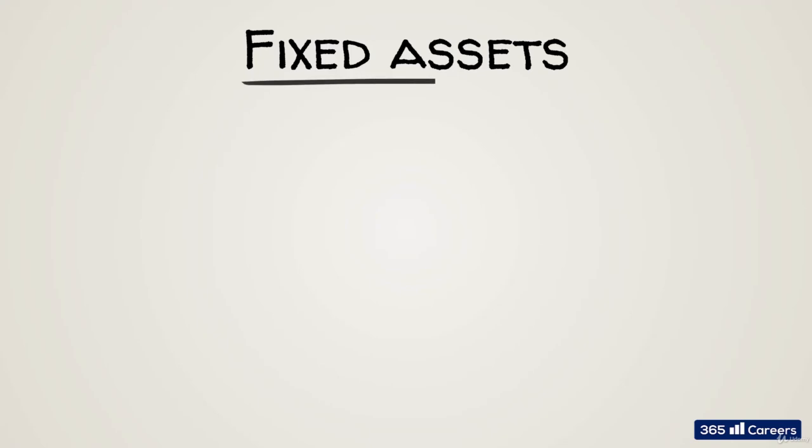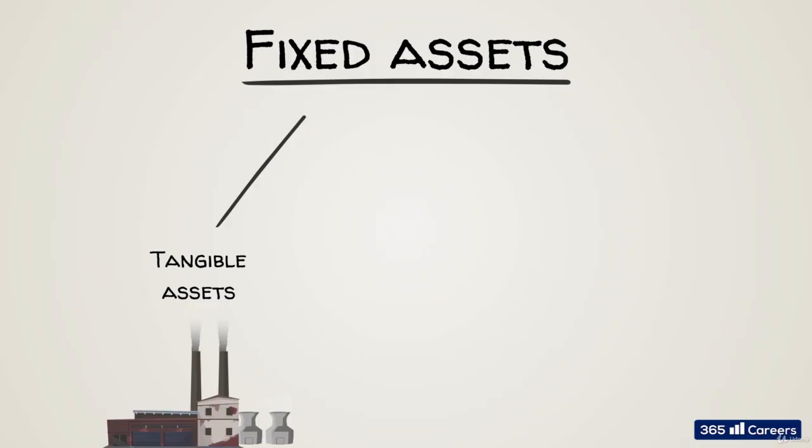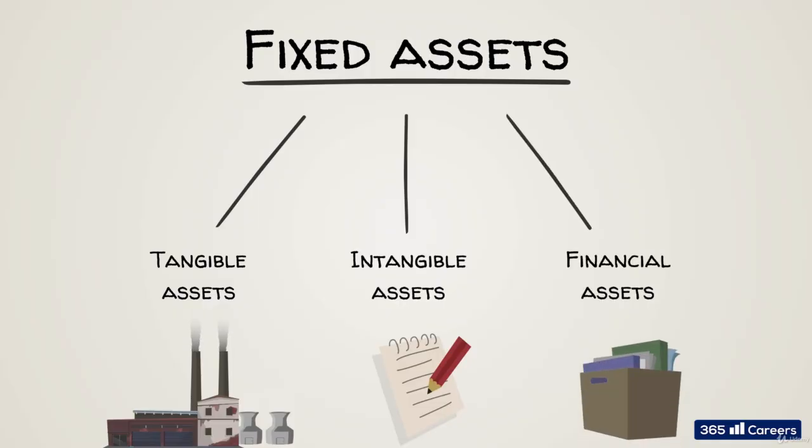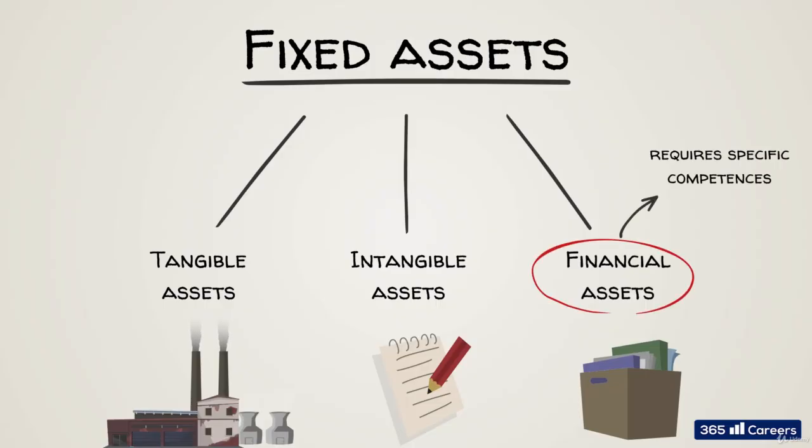There can be three main categories of fixed, long-lived assets. Tangible assets, assets of a physical nature, plants, vehicles, and so on. Intangible assets, assets that are not physical. And financial assets, shares of subsidiaries or other securities held by a company. We will not examine the treatment of financial assets, as it requires specific competencies, and most of the time, it is not part of a firm's operating activities.